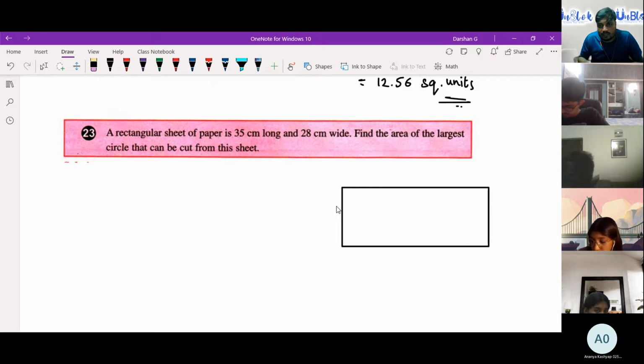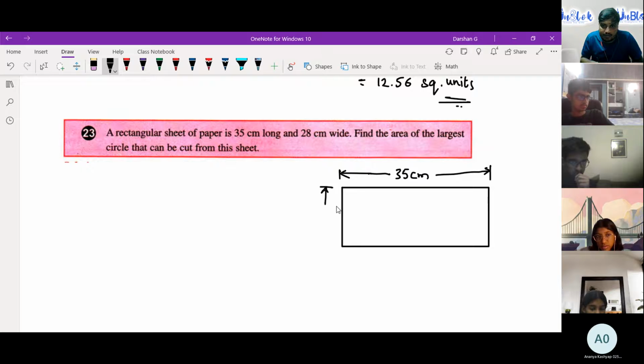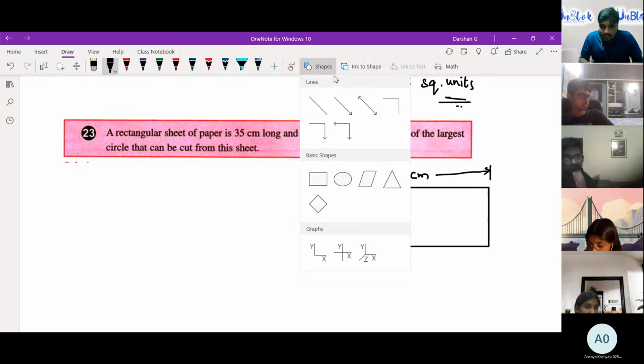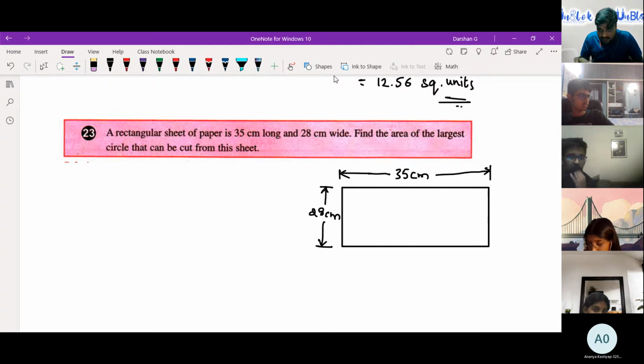So we have a rectangle with length 35 centimeter and breadth 28 centimeter. They're telling us to insert a circle inside this so that it has the largest area.